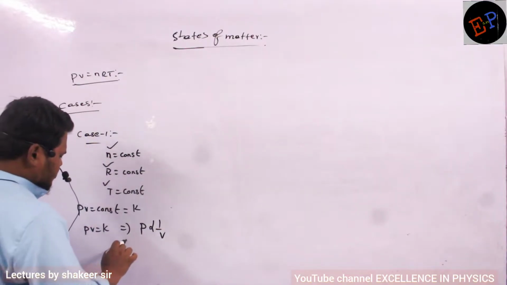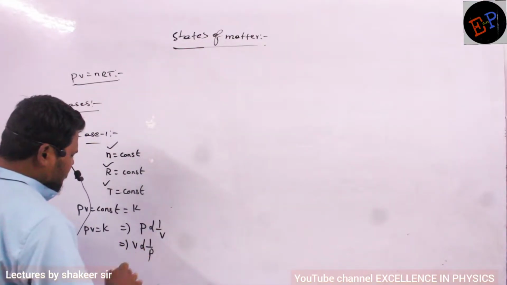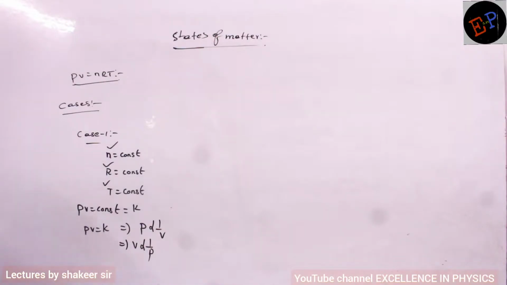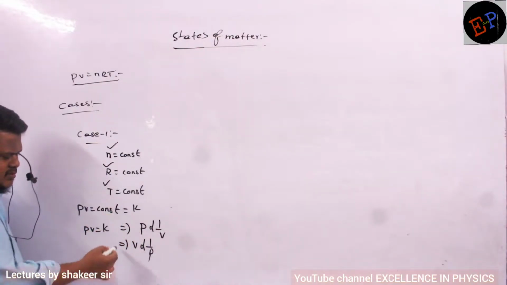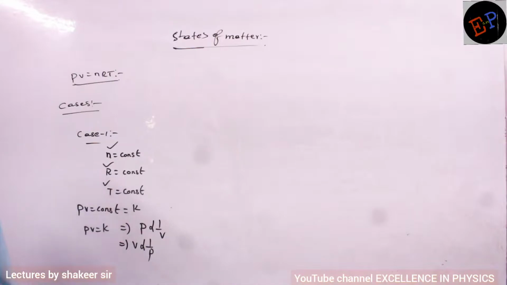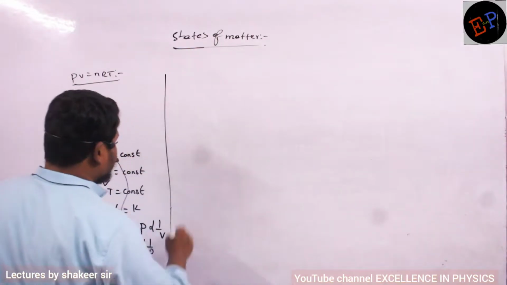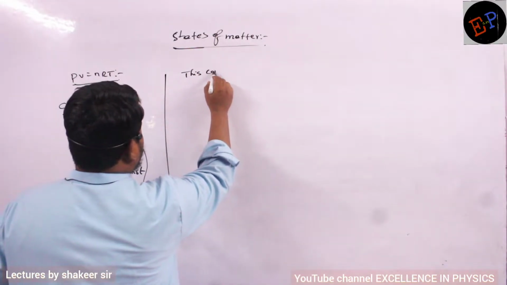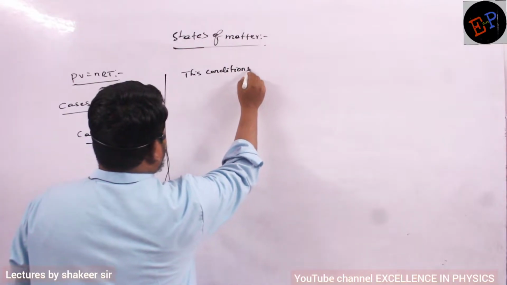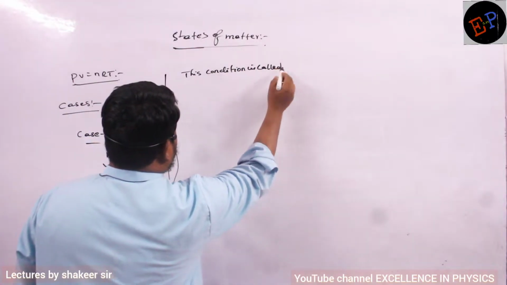Or also I can write volume is inversely proportional to pressure. Are you able to understand? And this condition is exactly what is called Boyle's law.